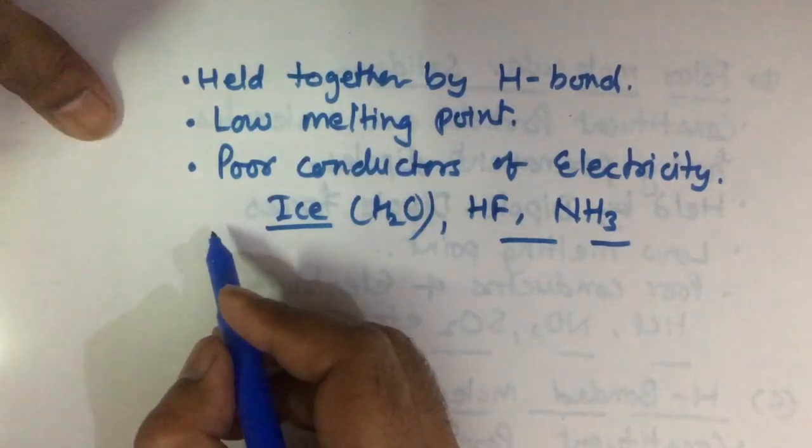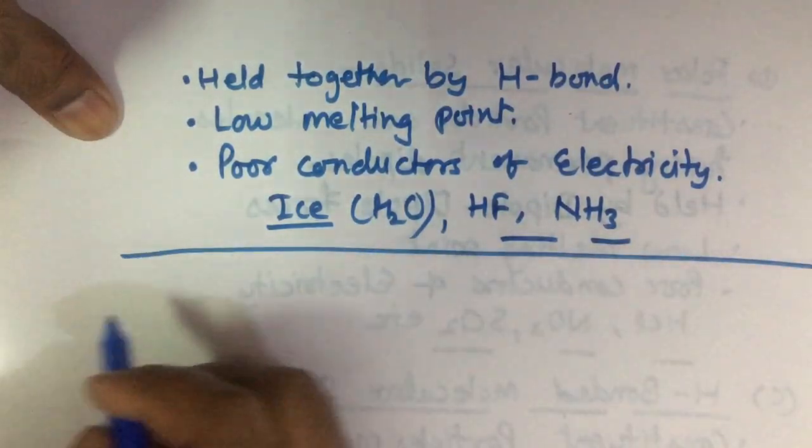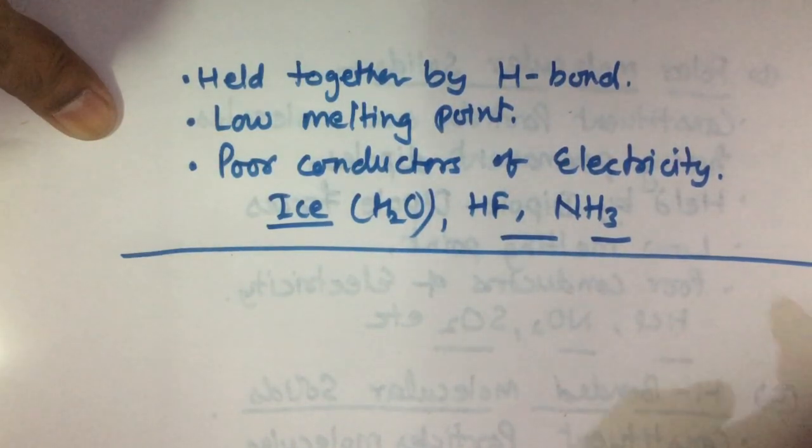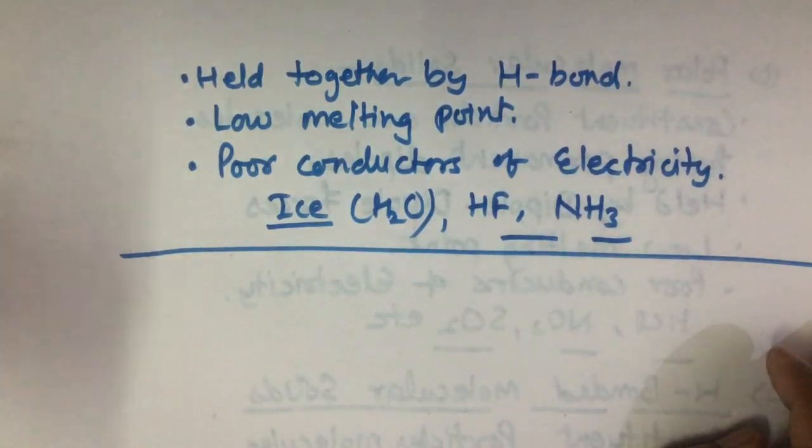So this is about the types of crystalline solids we have studied: four types, ionic, metallic, network or covalent, and the fourth type is molecular. The molecular solid is further of three types: polar, non-polar, and hydrogen bonded.